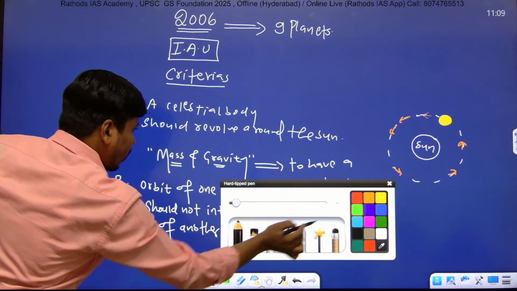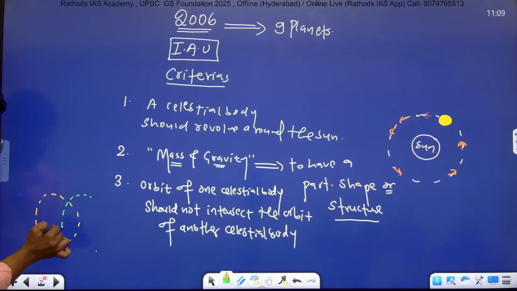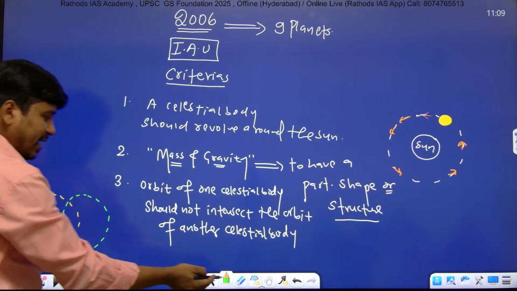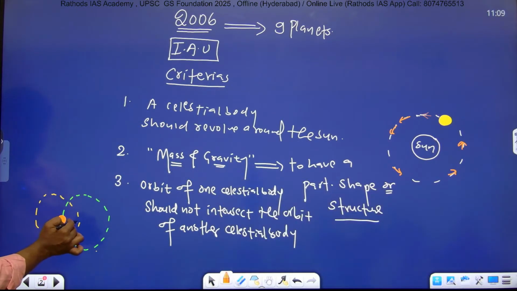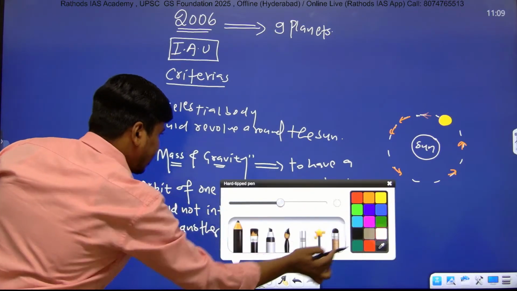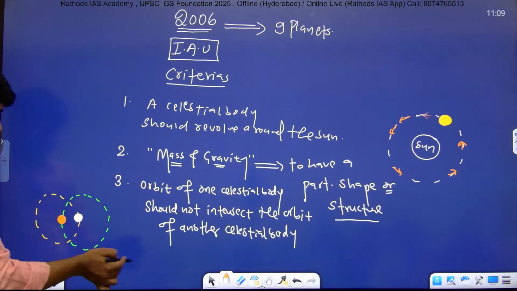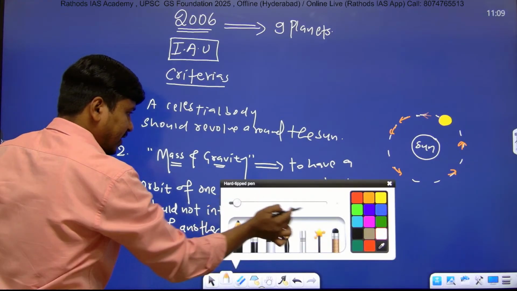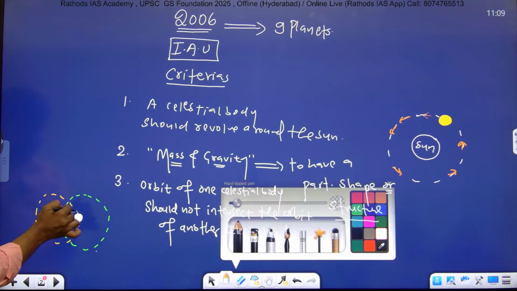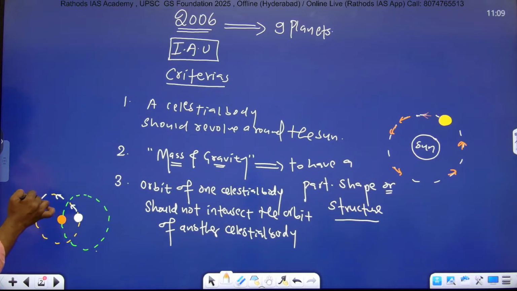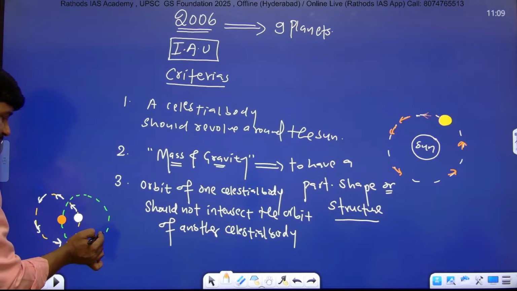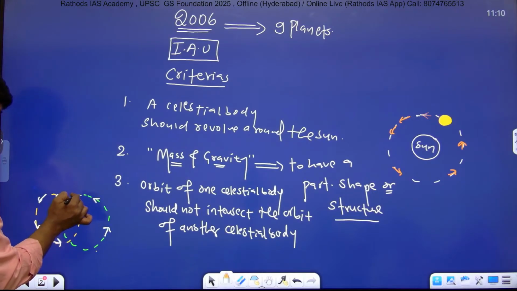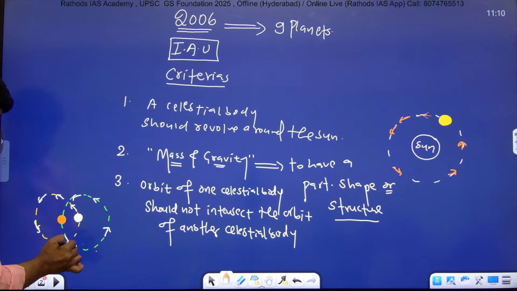And it is the second orbit, right? And there are two objects, one object, and this is the second object. If their orbits are intersecting, suppose, here this object is revolving in this direction or in this orbit, and this object is revolving in this particular orbit, right? And if their orbits intersect, it means it should not intersect.